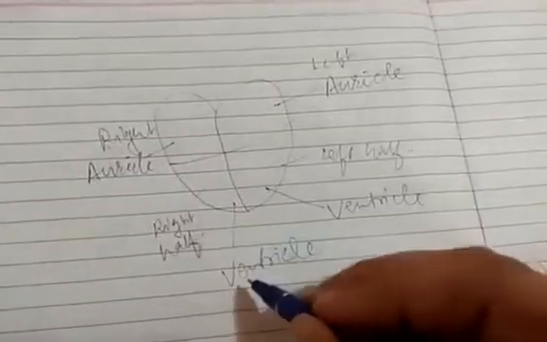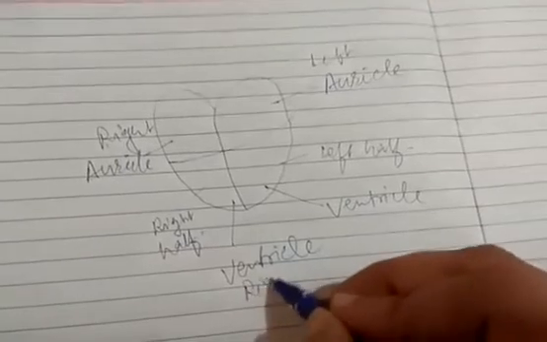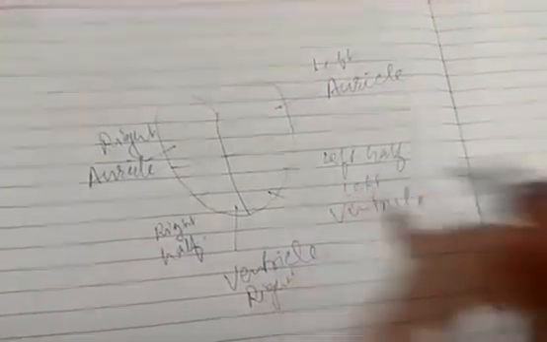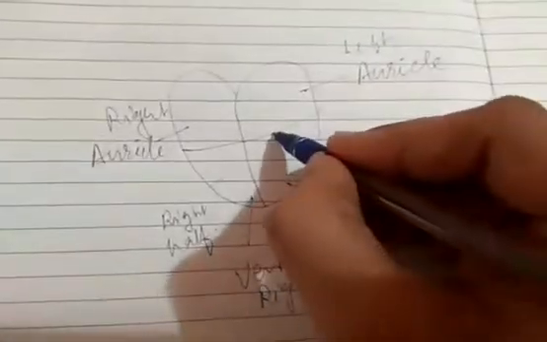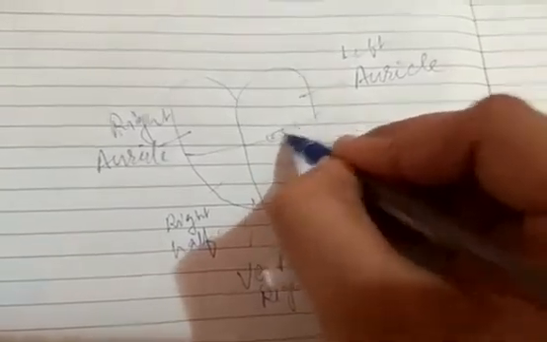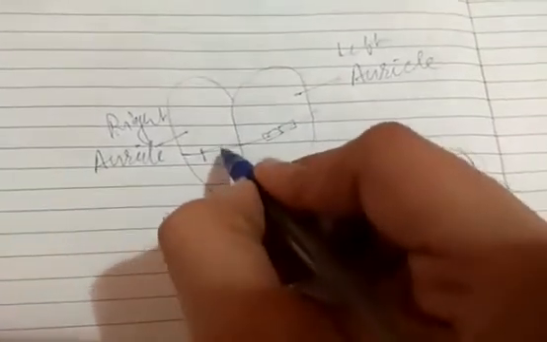Now obviously, since this is the left hand side, it will be called the left auricle. This will be called the right auricle. Now this will be called the right ventricle, and this will be called the left ventricle. Okay, now students, generally there is a sort of opening here and here also.